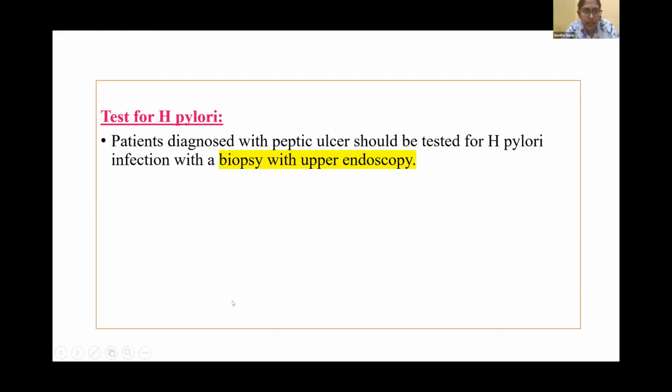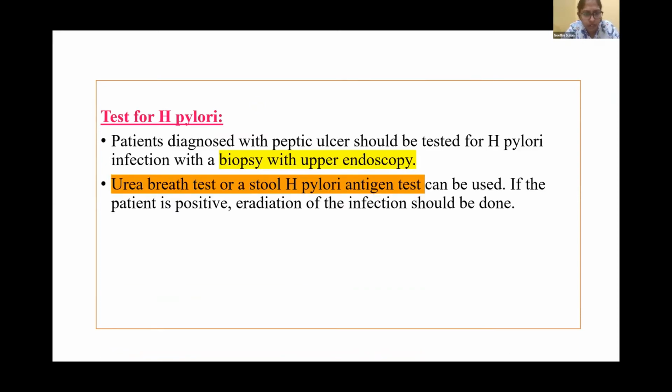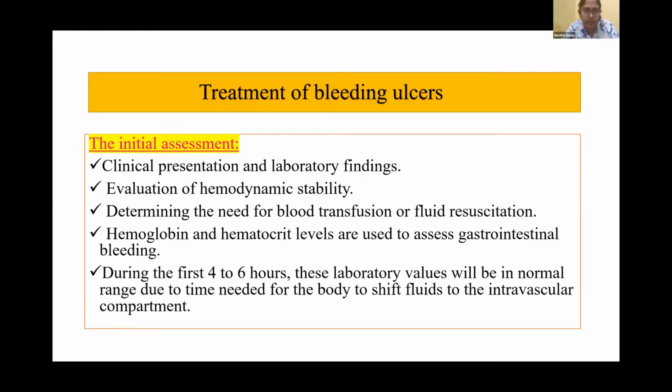Coming to the test for H. pylori, patients diagnosed with peptic ulcer should be tested for H. pylori infection with a biopsy with upper endoscopy. Non-invasive tests are also there, like urea breath test or stool H. pylori antigen test. If the patient is positive, then eradication of the infection should be done.